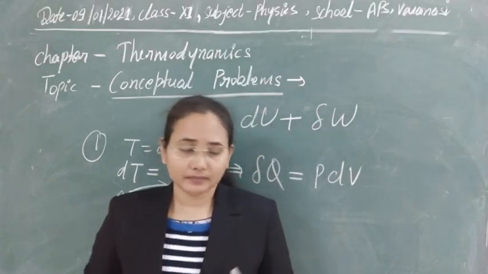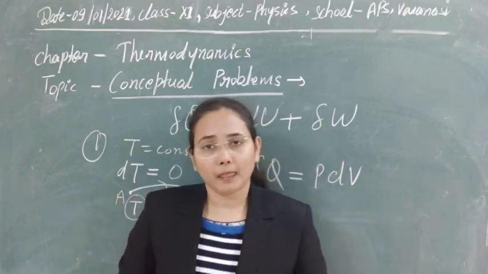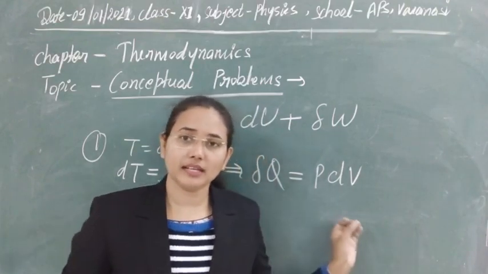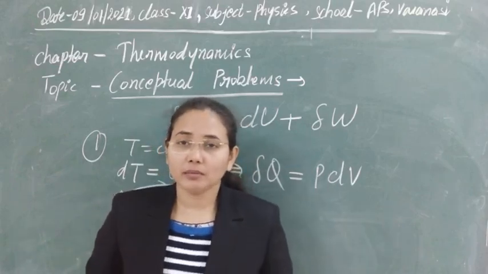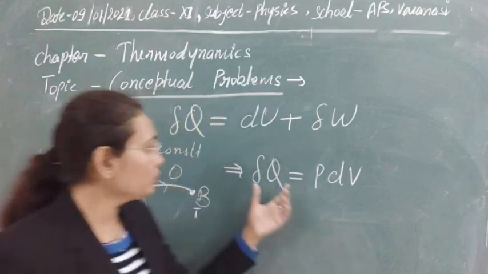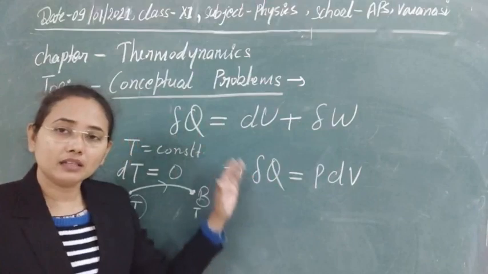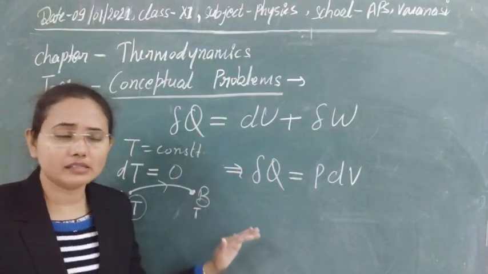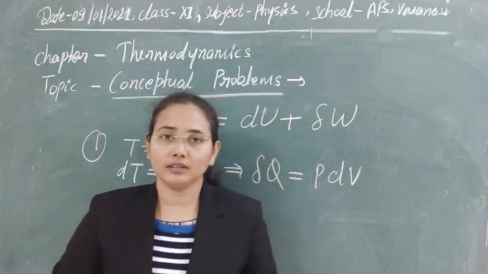In that case, for the boiling process, this is also an isothermal process. So students, now you know isothermal process examples and how to prove them with the help of the first law of thermodynamics. This conceptual question is very important. It can be asked anywhere, and you have to understand this.